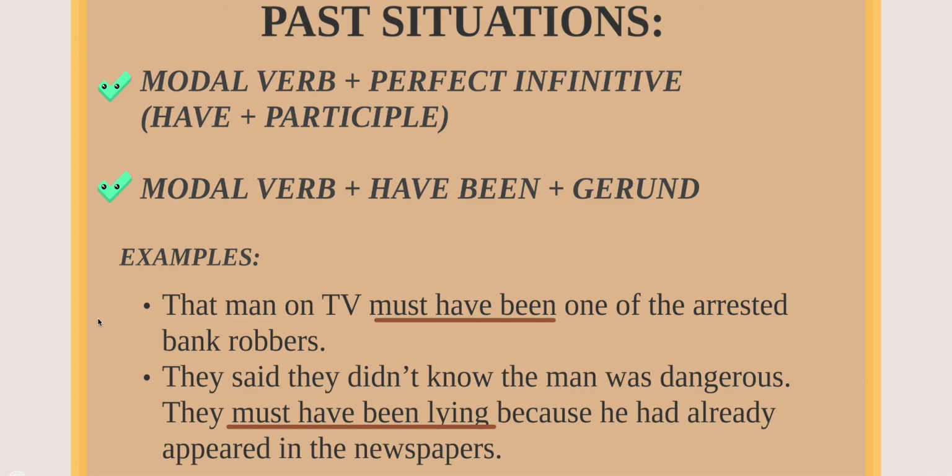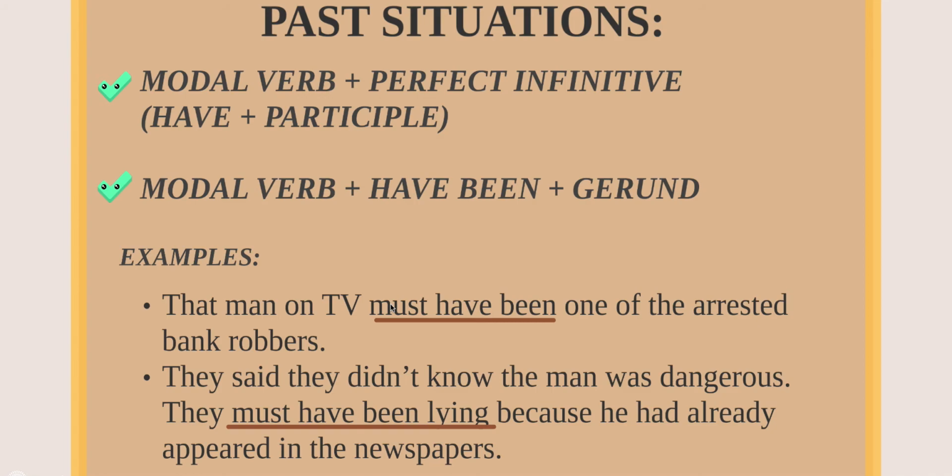Thank you. So here we have the two uses. The first one, that man on TV must have been one of the arrested bank robbers. Debió haber sido uno de los arrestados. So if you realize the use of the modal verb, in this case we are just using must, because this is almost the only one that you can use to speculate about past.